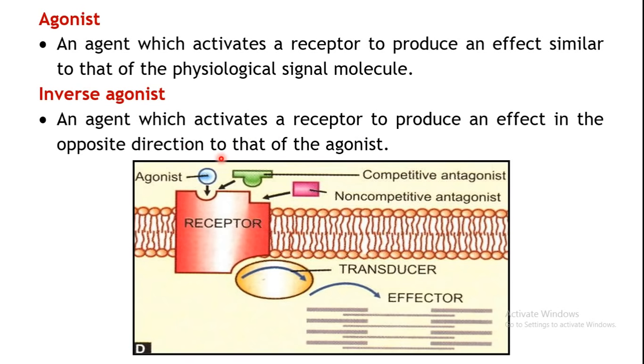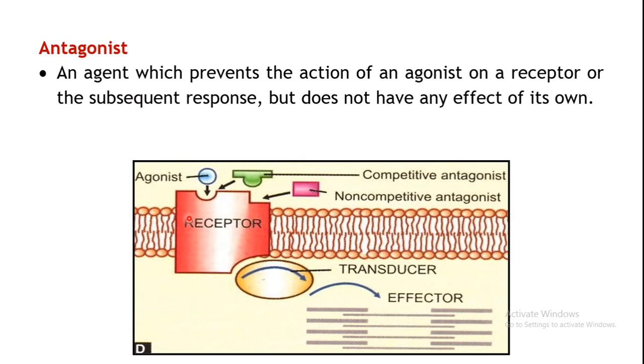So it will bind to the receptor, but it will produce the action in a way which will be opposite to that of the agonist. Whatever action the agonist is producing, say depression of the heart, this inverse agonist, when it binds to the receptor, will produce stimulation of the heart. So that is an inverse agonist.